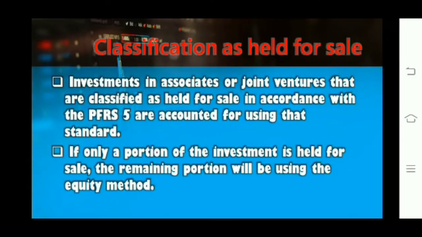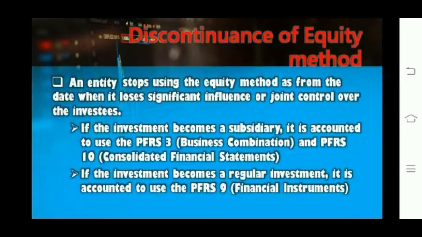Investments in associates or joint ventures that are classified as held for sale in accordance with PFRS 5 are accounted for using that standard. If only a portion of the investment is held for sale, the remaining portion is accounted for using the equity method. An entity stops using the equity method as from the date when it loses significant influence or joint control over the investee.